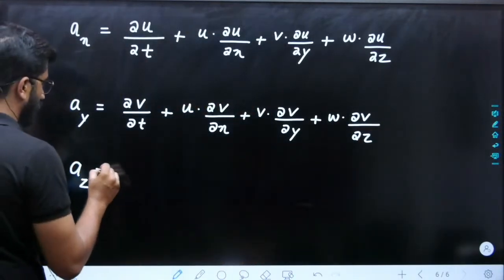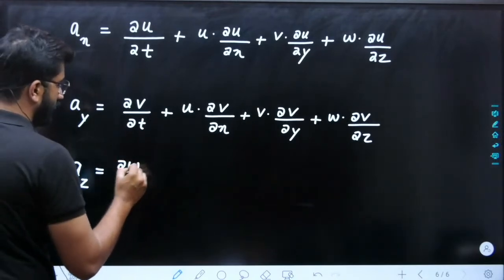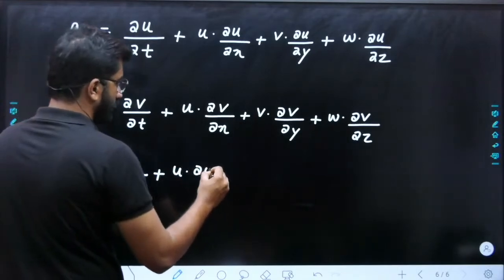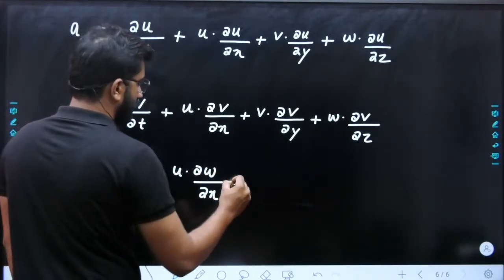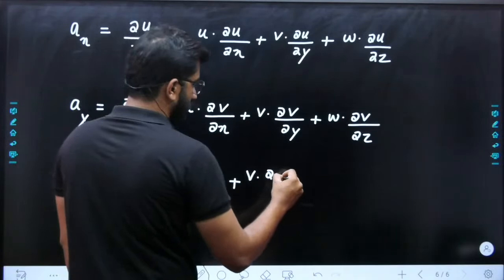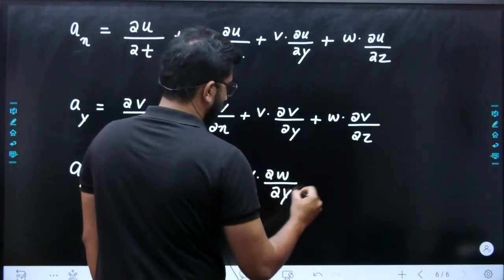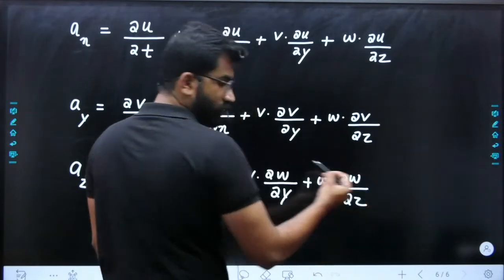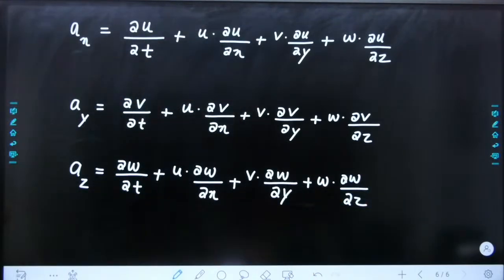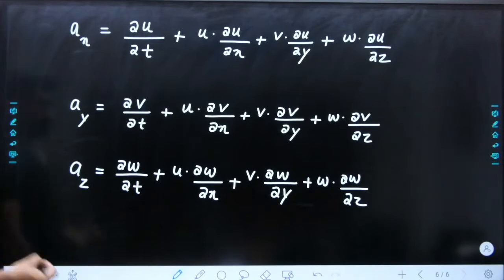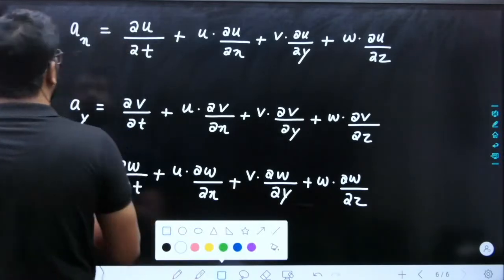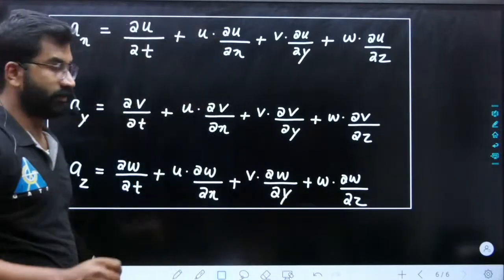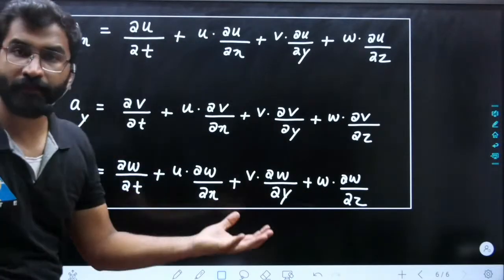Az is equal to dou w by dou t plus u into dou w by dou x plus v into dou w by dou y plus w into dou w by dou z. So ये आपका है complete equation for acceleration. Now acceleration equation में आप देख सकते हैं, that is first three terms 1 2 3 represent your local